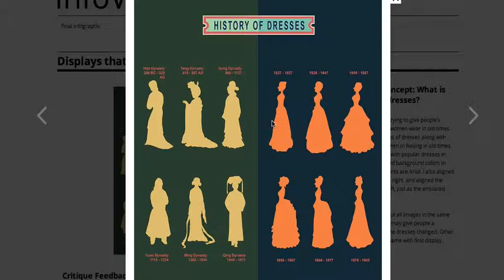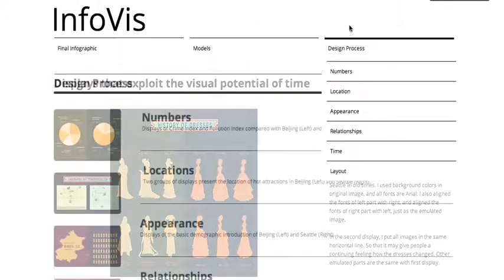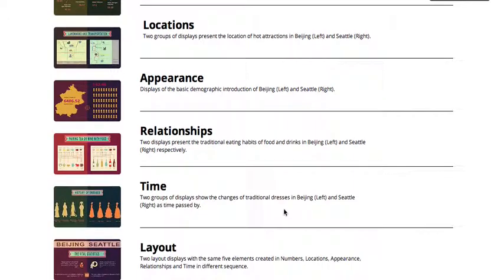As you can see, the oldest time is the first icon here. And it's just like this line to develop the history of dresses, and the last one is the modern time for the dress. So that's how I expressed the visual potential of my final project. So thank you.